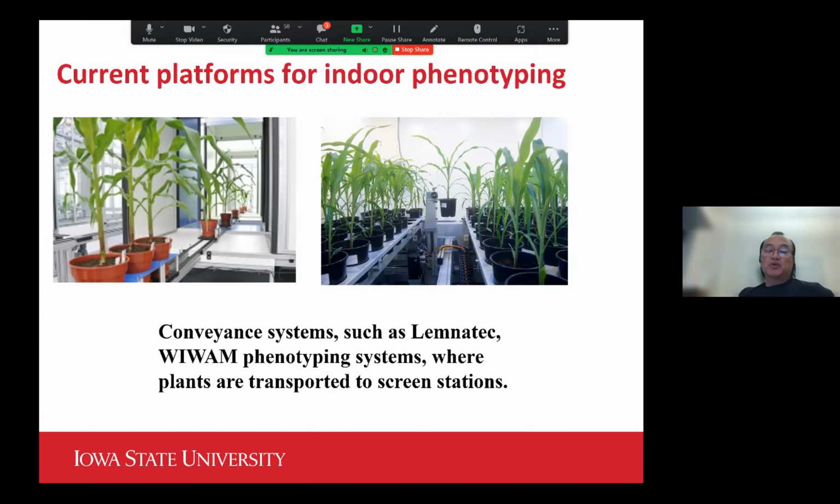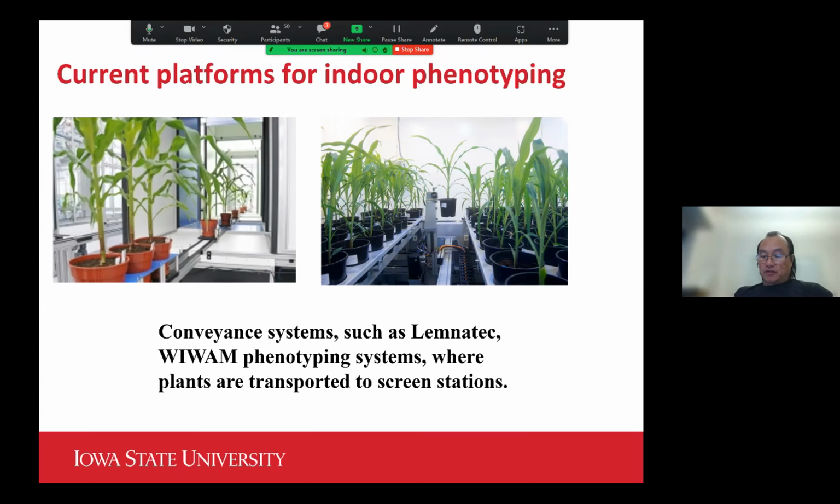For my presentation, I am going to cover two categories of phenotyping robots. One category is the indoor phenotyping robot, and then we move on to the in-field phenotyping robots. For indoor phenotyping, most of us know there are what we call conveyance systems in the greenhouse, where plants are conveyed to what we call screening stations, where you have different sensors to capture information about the plant.